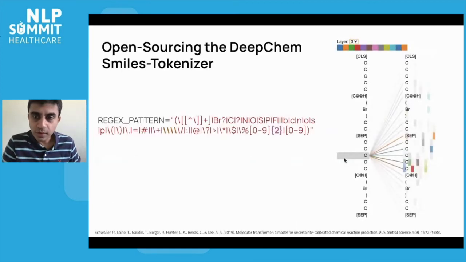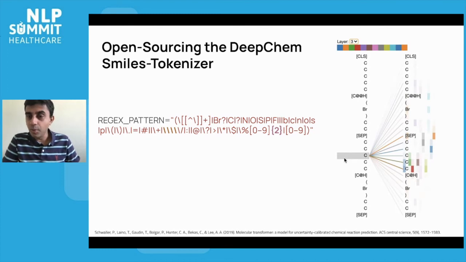We've also experimented with a new style of tokenizer. This is something that uses the grammar of the SMILES language in order to better represent the molecule to the underlying machine learning system. Our tokenizer is based on previous work on the Molecular Transformer by Philippe Schwaller et al.